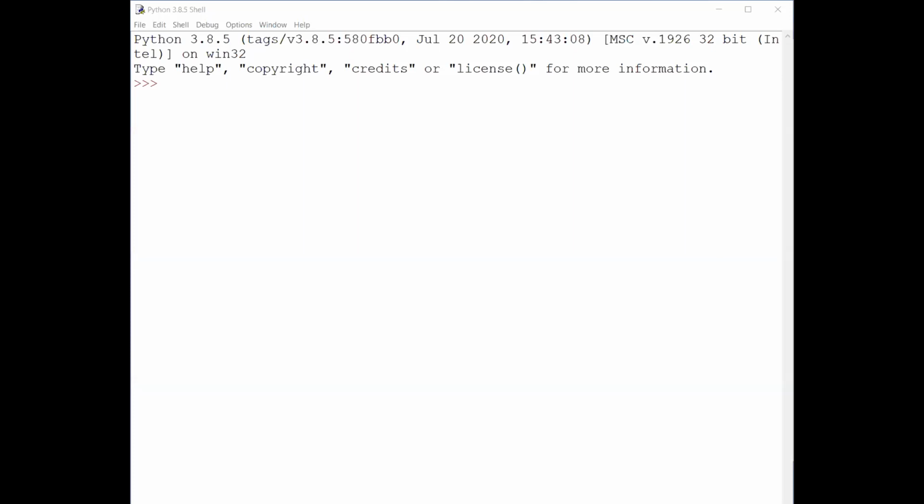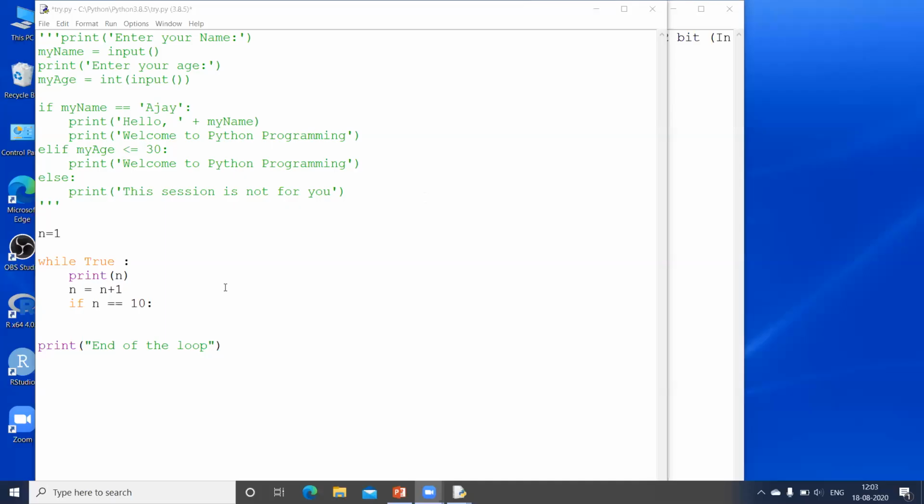Excuse me, sir. Yes, tell me. The code slide is not visible. Which one? The code slide. Okay, just 1 minute. You cannot see the, okay, 1 minute. Let me stop the sharing part and I'll share the whole screen so that the other files also. Now you can see it.